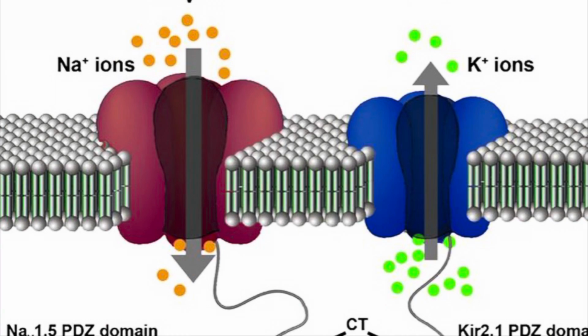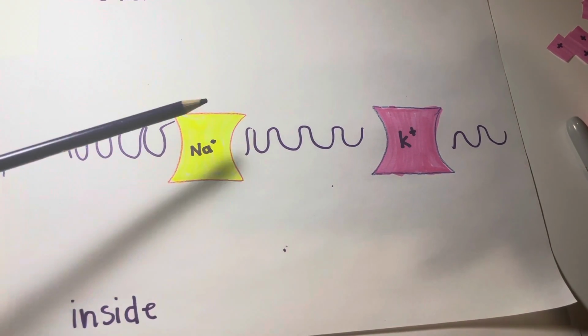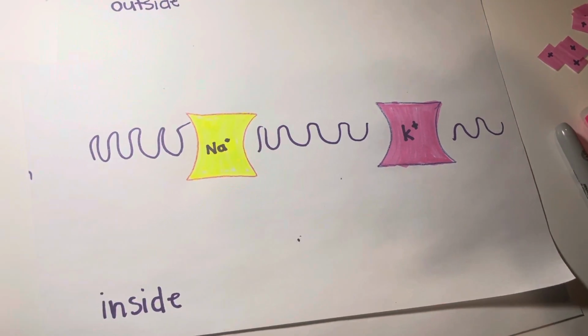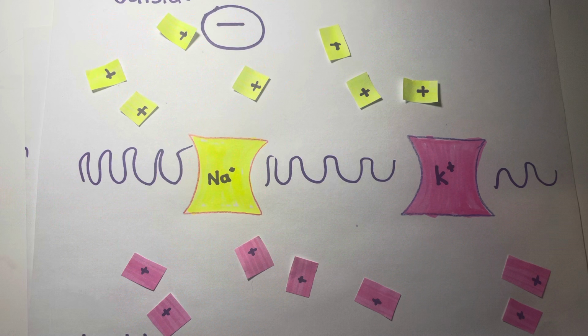These changes from positive to negative in nerve impulses are due to the transport of ions through gated channels. Basically, nerve impulses are just the transfer of these ions through the channels. These ions are sodium and potassium, and they have their own pumps that transport these ions through the channels. At the resting potential, the outside of the membrane is more negative, and the sodium ions are outside of it.